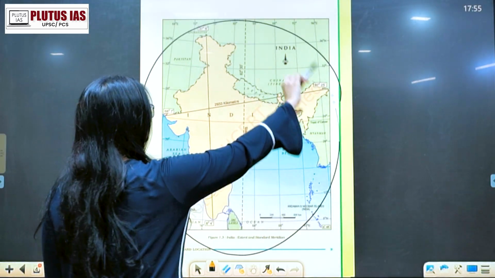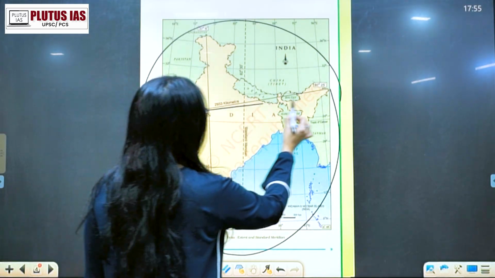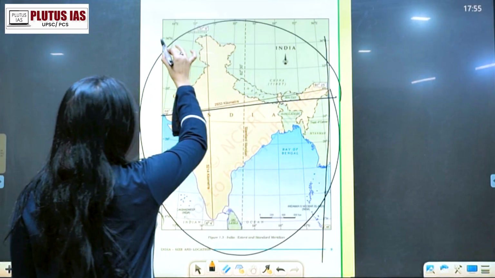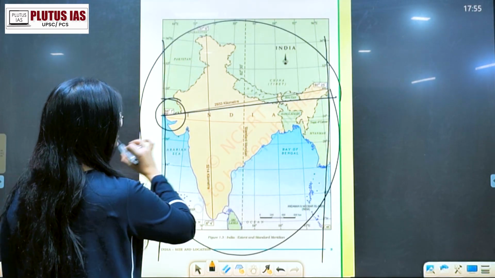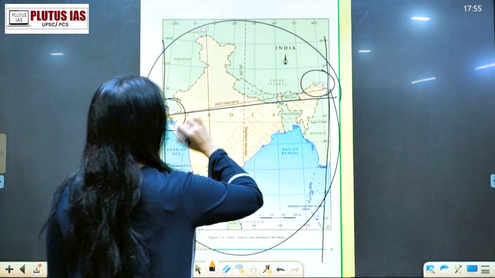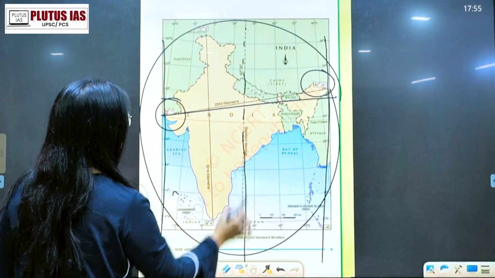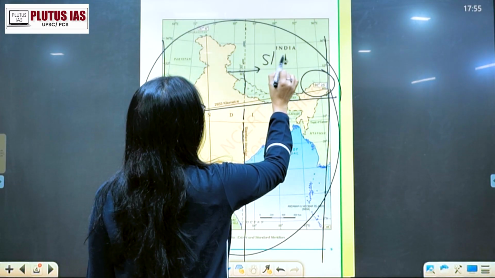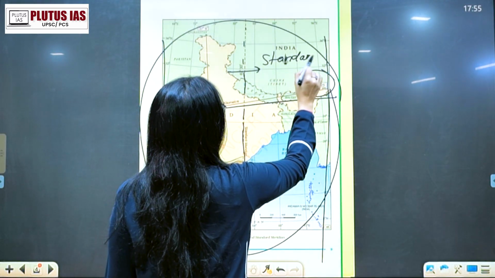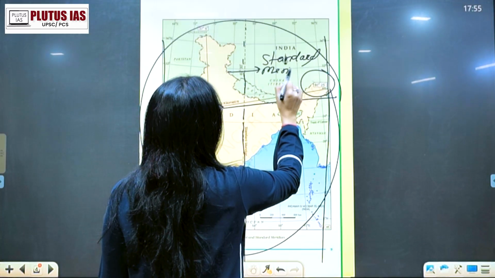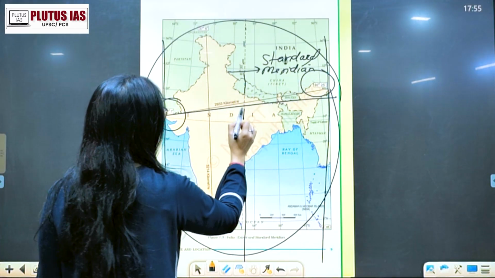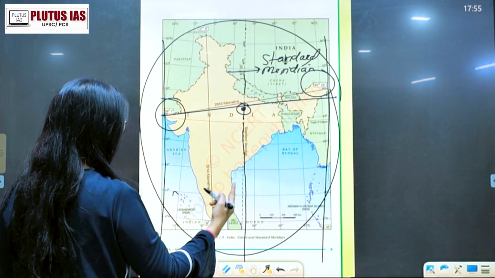I'm just revising all of it. If you can see the extent, these are the longitudinal extent, which is 68 degrees to 97 degrees. This is what we have considered as the standard meridian of India, right? From where we are taking the standard time for the whole country.